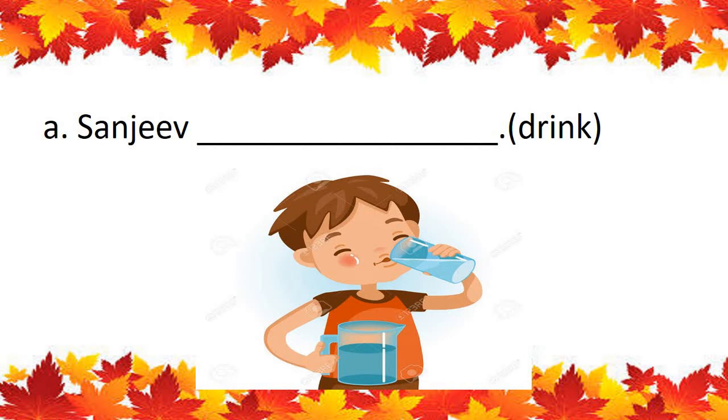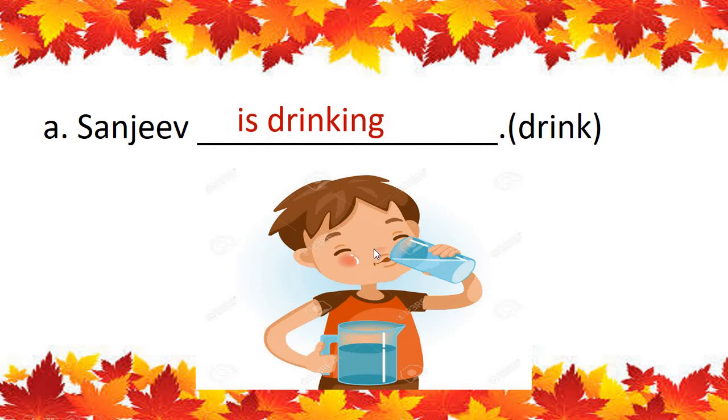Is. Very good. And we have to add ing to this form of doing words. So what will become here? Can you tell me? Sanjeev is, then the ing form of this word: drinking. Sanjeev is drinking.